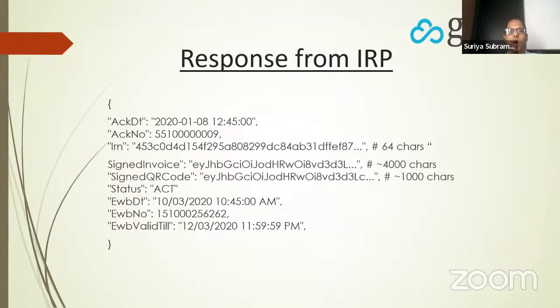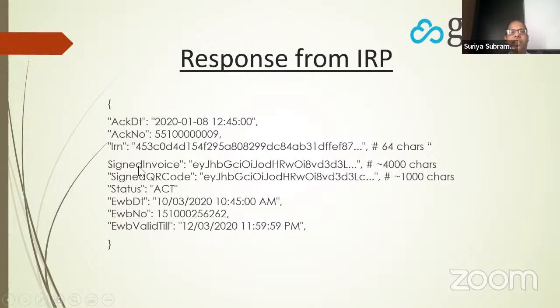So let's understand what is the reply that the IRP sends to you. Even though the IRP sends the reply in a JSON format, you should be able to open and see it and understand at least some of it. So here there is a field called ACKDT, which tells you when the e-invoice was generated. The ACKNO tells you the unique acknowledgement number for your e-invoice. The actual IRN number we have already seen. This is a 64 character number. Again, you should ignore it.